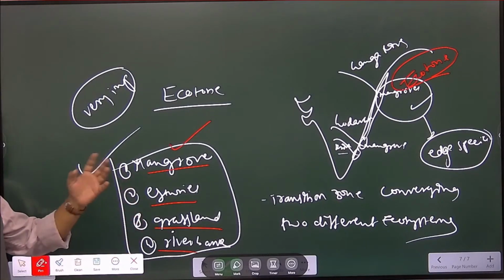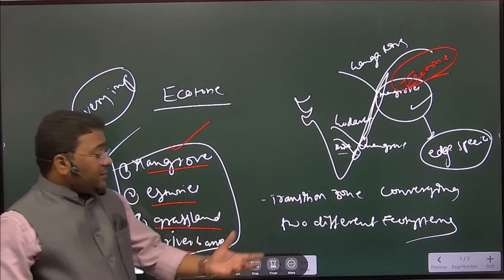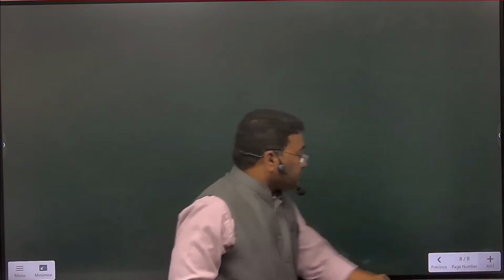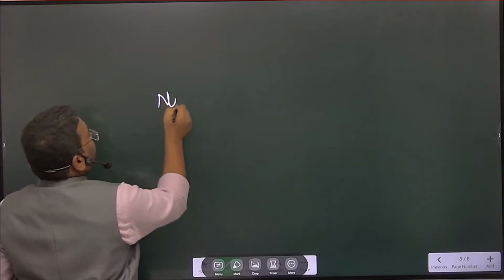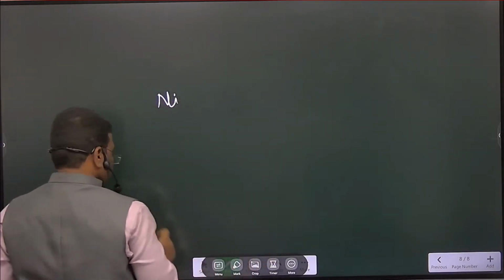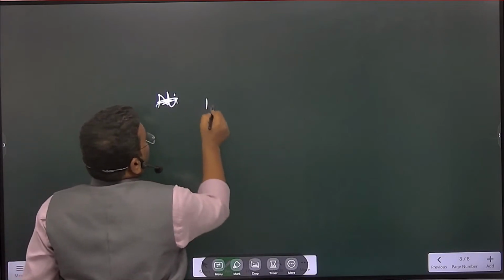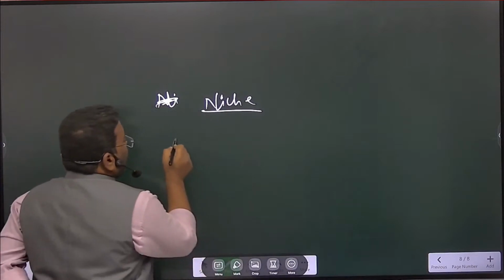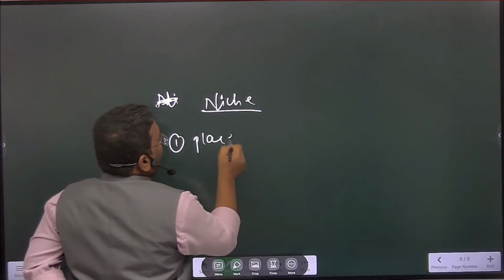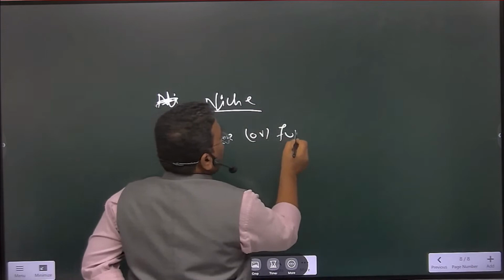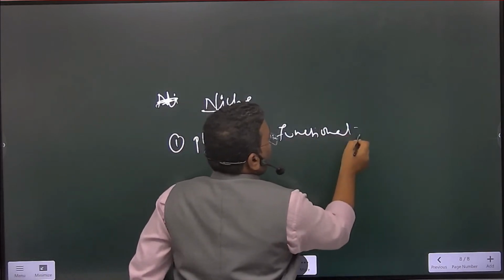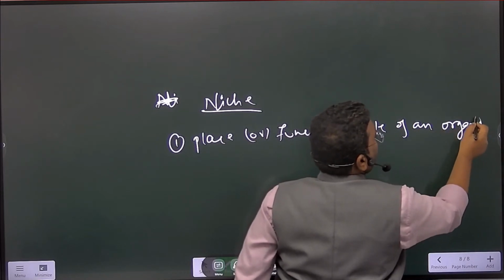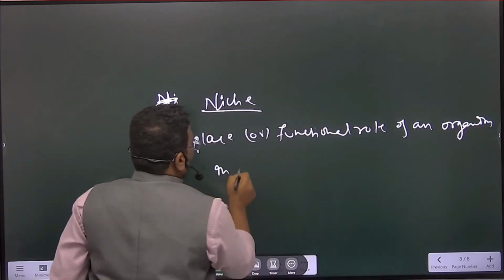Now after ecotone, one more question that came in prelims, that is niche. What is niche? It is a place or functional role of an organism in an ecosystem.